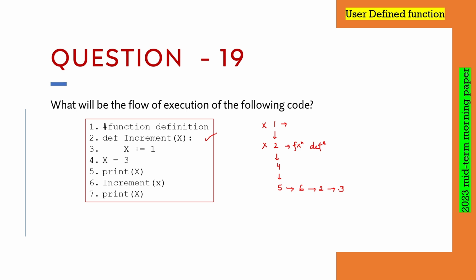After line number 3, since there are no more lines in the function, it will go to the line where your function was called. So it means it will go back to line number 6. After line number 6, it will go to line number 7, and that will be the end of your program. Hence, this will be your flow of execution of this particular code.